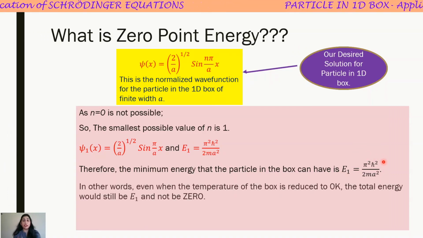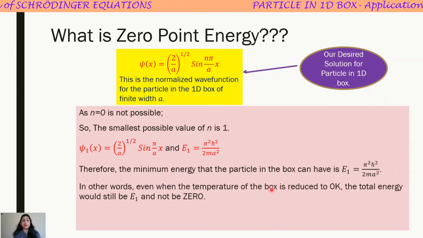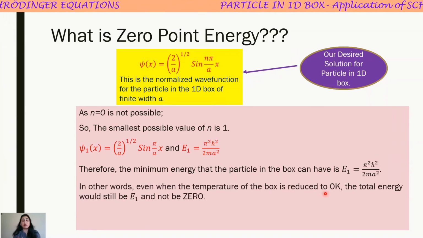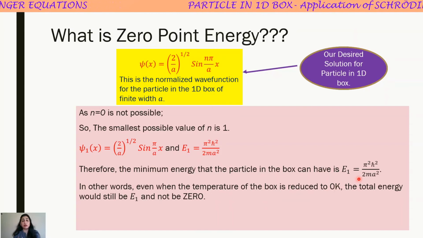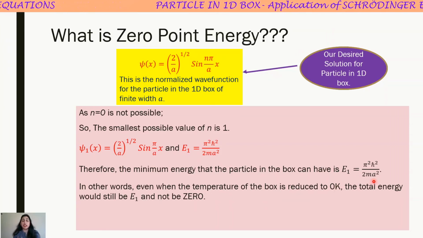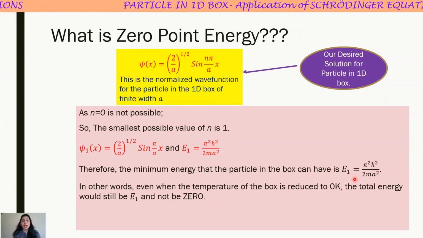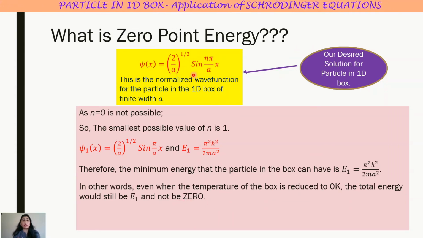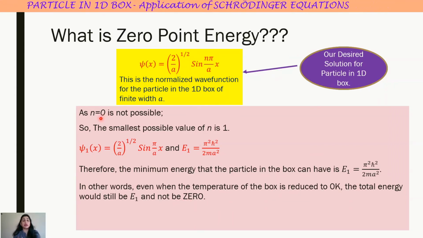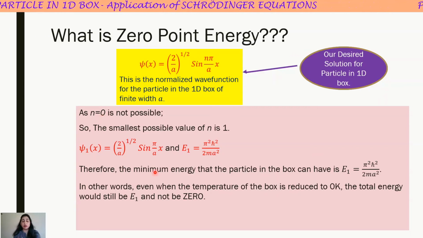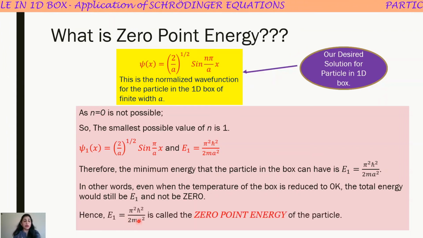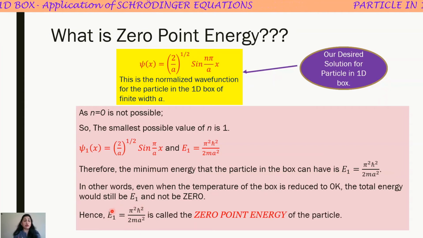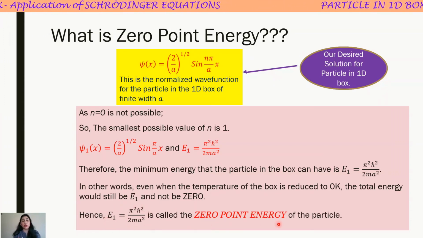Even if I reduce the temperature of the box up to 0 Kelvin, then too this will be the minimum energy that the particle has, and zero energy of the particle is not possible as n cannot be 0. So this amount of energy becomes the zero point energy.